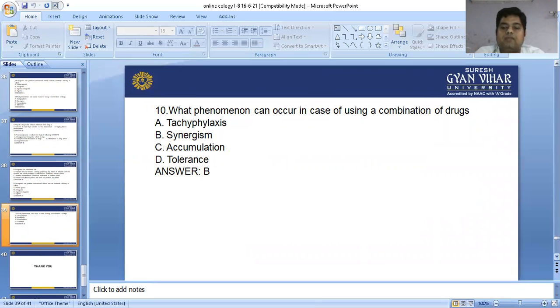Suppose we are taking 200 mg, and after some time we see that 200 mg is not sufficient, we need 400 mg, or 300 mg, so the concentration of drug is increased in our body. Accumulation and tolerance are a little bit the same thing, but in accumulation the drug is deposited in adipose tissue, that is called accumulation.